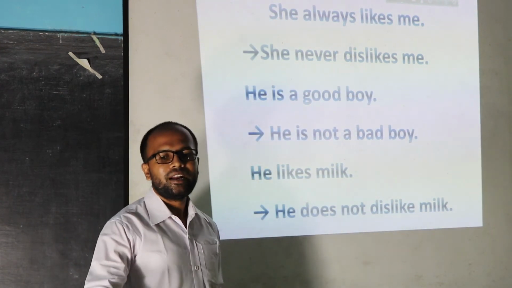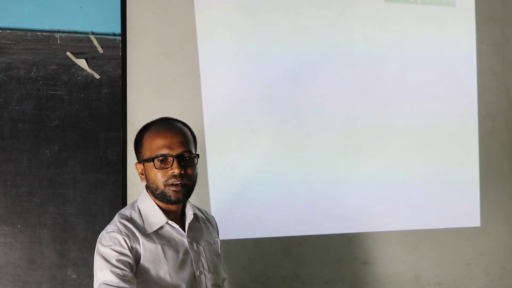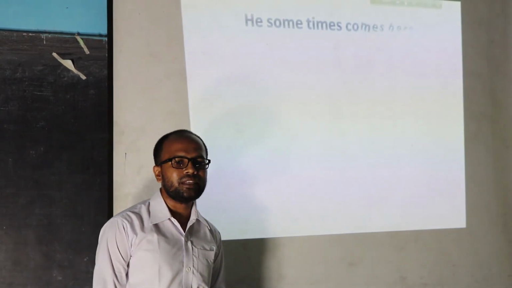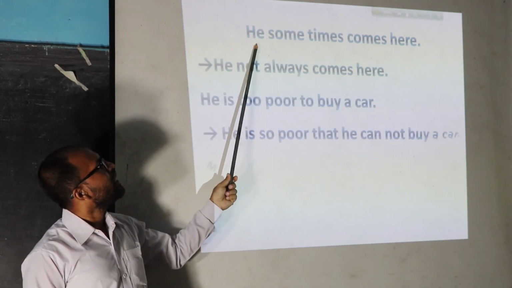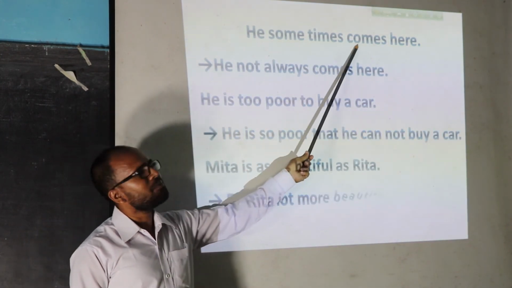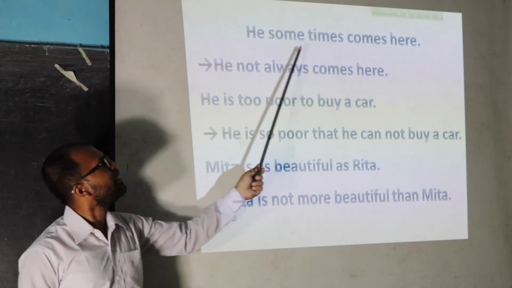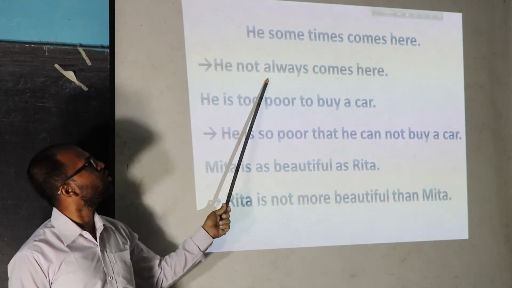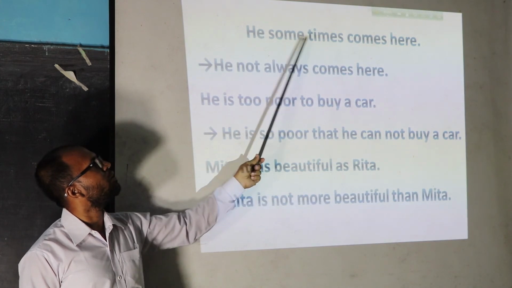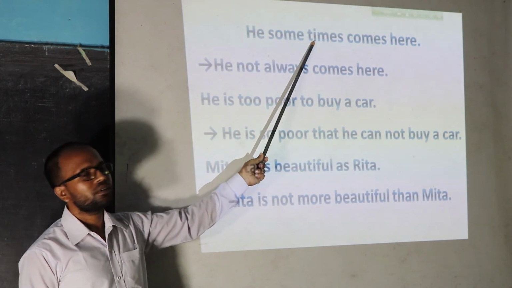Okay. Our next rule we can explain with other examples. He sometimes comes here. If we find sometimes in any sentence, then we can put not always for the omission of sometimes.